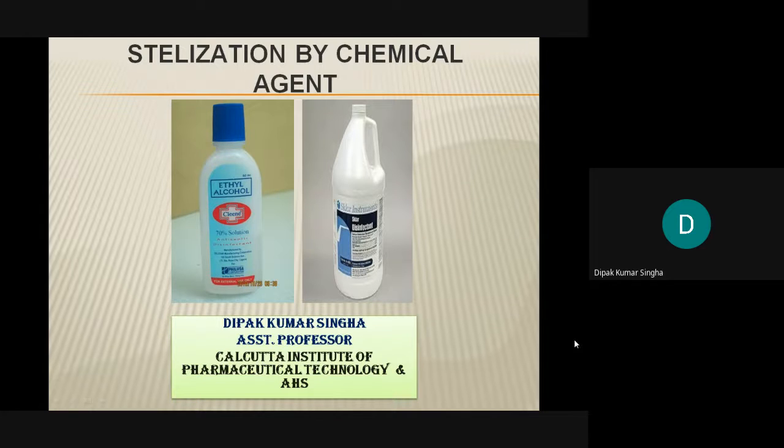Many chemical agents can kill microorganisms and sterilize pharmaceutical and other products, especially alcohols and aldehydes. Nowadays, as all of you know, sanitizers are used to kill microorganisms. Let us see which chemical agents sterilize which pharmaceutical products.